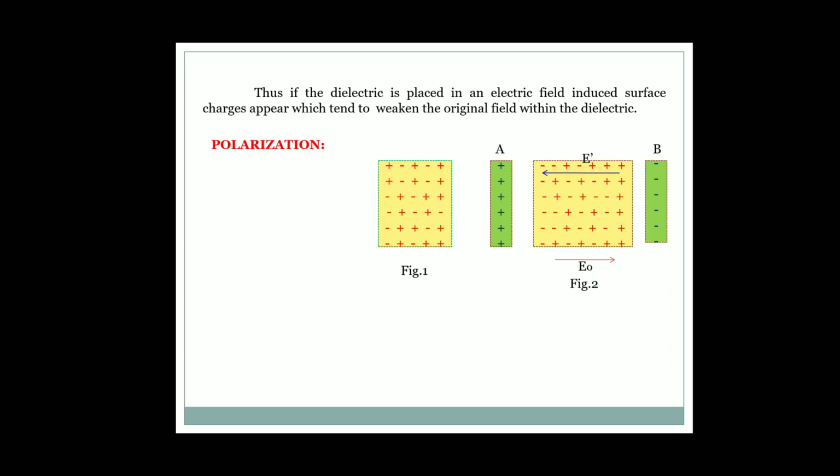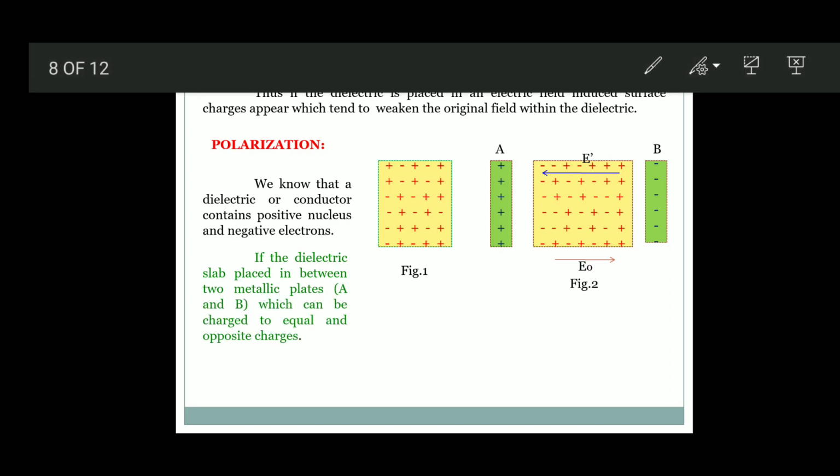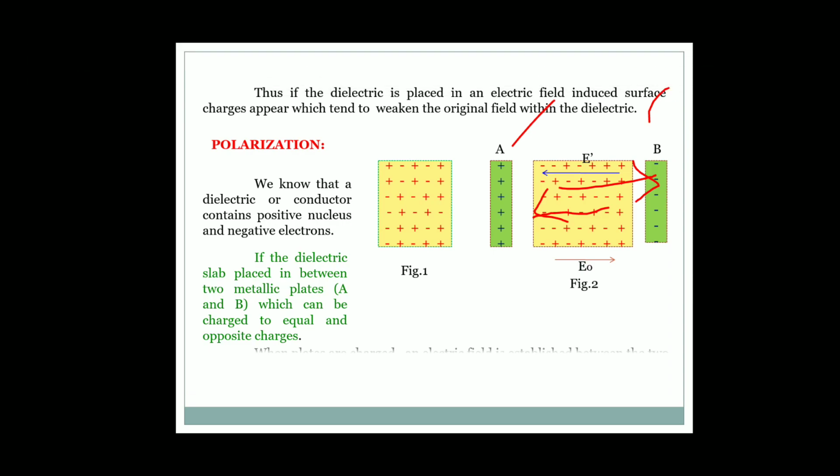Now we will discuss polarization once again. In the previous concept we discussed the definition. Now, how can we write polarization mathematically? Before that, let us remember dielectric polarization. When the dielectric is placed in between capacitor plates A and B, negative charges move towards the positive plate and positive charges move towards the negative plate. This phenomenon is called dielectric polarization.